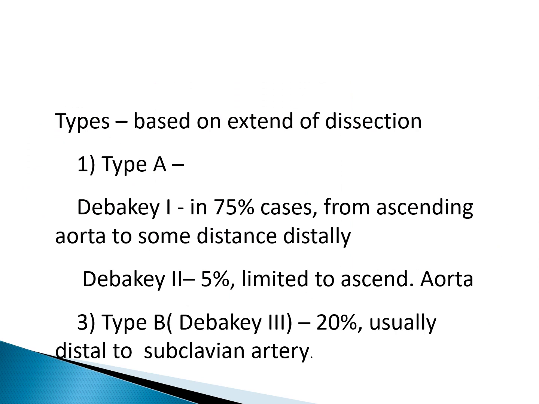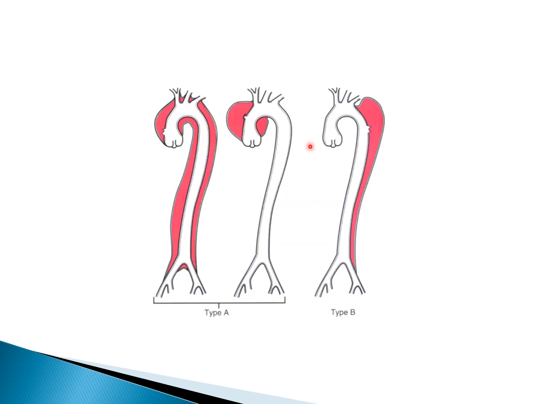Now types: based on the extent of dissection, aortic dissection has been divided into type A and type B. Type A are generally the proximal lesions. We will see this in the diagram. These are type A and this is type B. So type A are generally proximal lesions which either involve both the ascending aorta and the descending aorta, or they may involve only the ascending aorta.